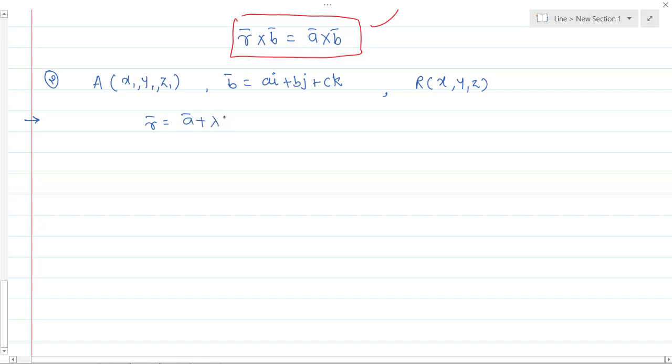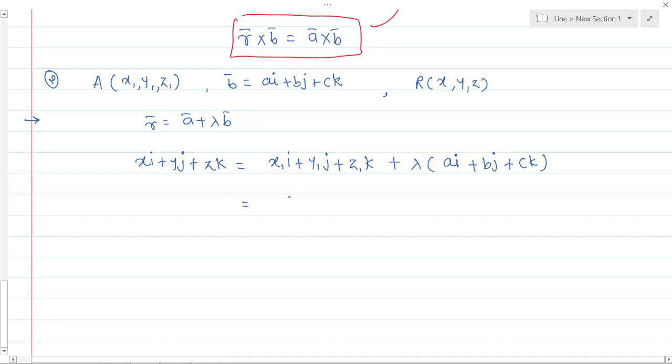What happens? See here, r bar is what? It is xi plus yj plus zk. It is equal to a bar, which is x1 i plus y1 j plus z1 k, plus lambda into b bar, which is ai plus bj plus ck.